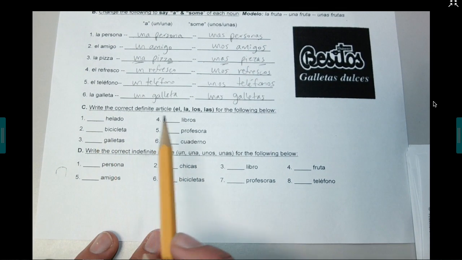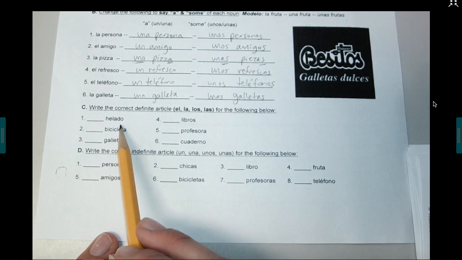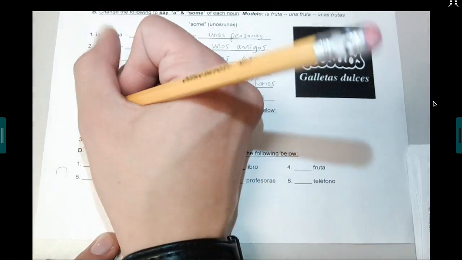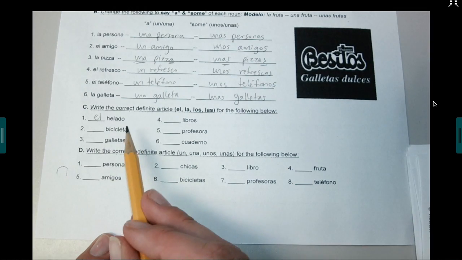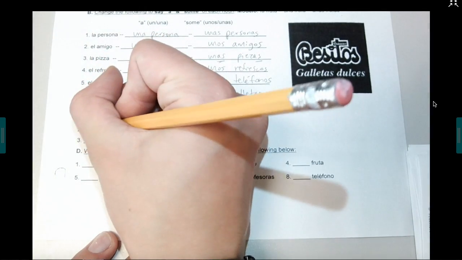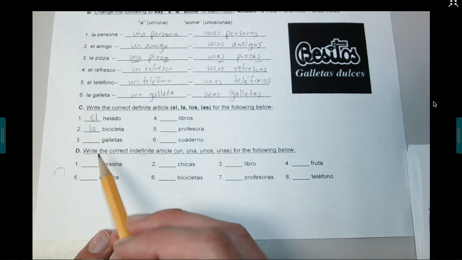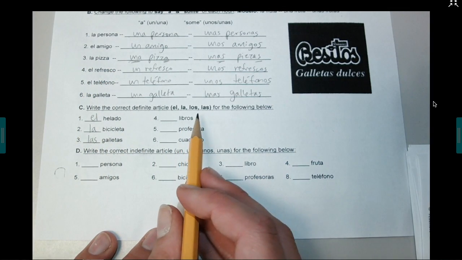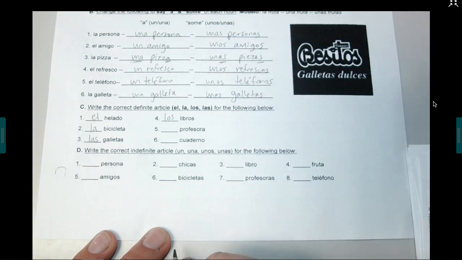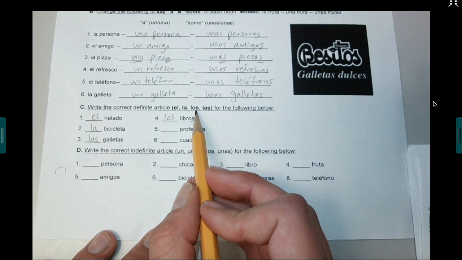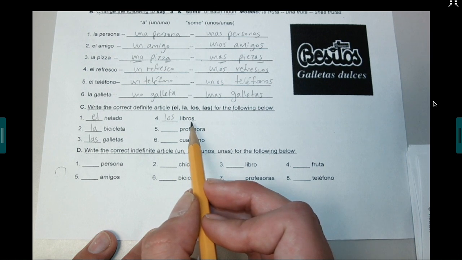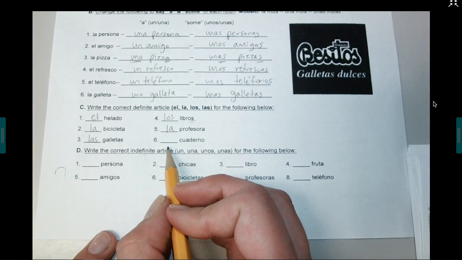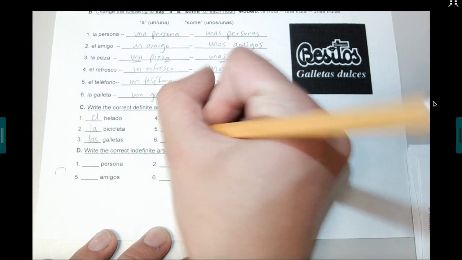For this section, all you have to do is write the definite article, okay? So for helado, I notice it doesn't have an S on the end, so it's not plural. I'm going to be using masculine, so it's going to be el helado. Bicicleta, it's feminine, it's singular, la. Galletas, las. Libros, los, because it ends in an S, I know it's going to be plural. It's masculine, os, libros. Profesora is going to be my feminine singular, la. And then cuaderno, el cuaderno.